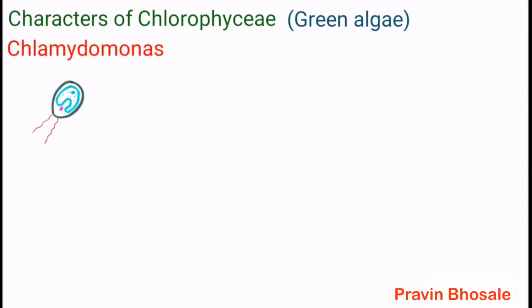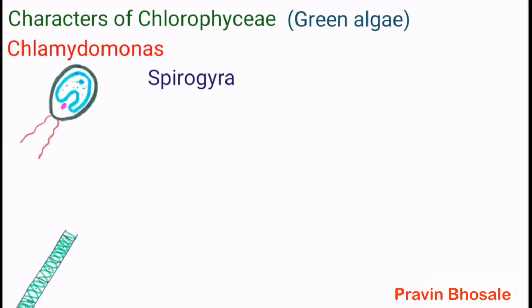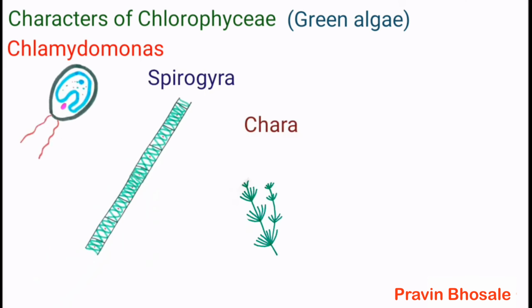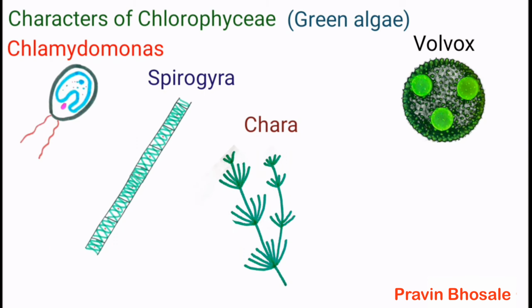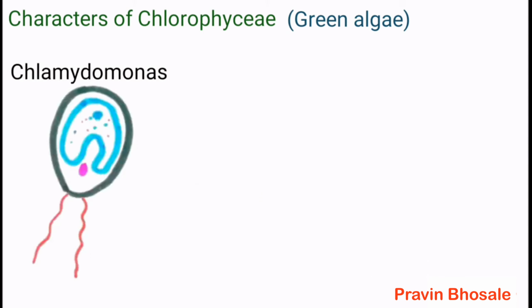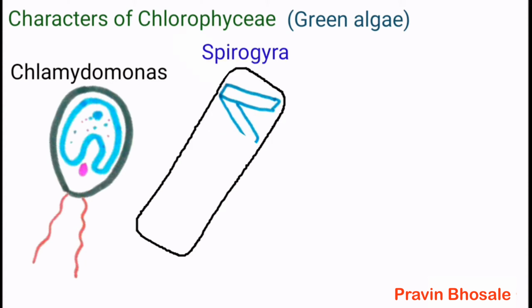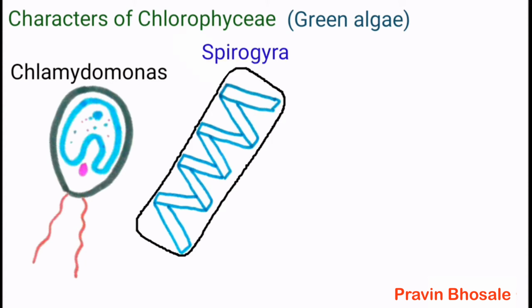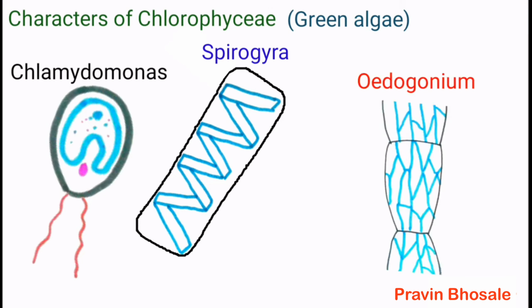Examples: Chlamydomonas, Spirogyra, Chara, Volvox, Ulothrix. Chlamydomonas has a cup-shaped chloroplast. Spirogyra has a spiral or ribbon-shaped chloroplast. Oedogonium has a reticulate chloroplast.